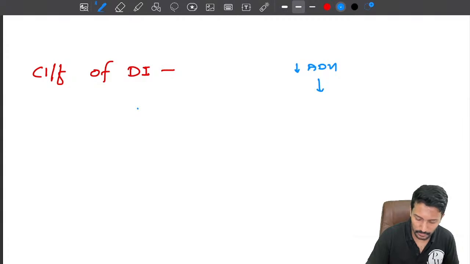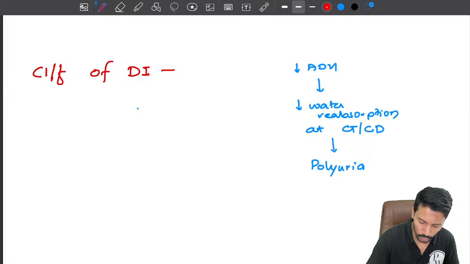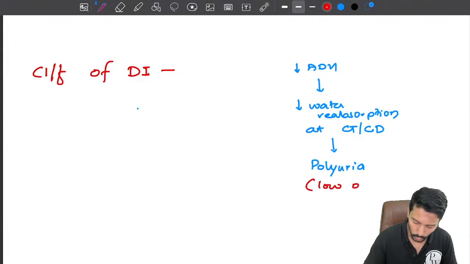So that means there is decreased water reabsorption at the kidney, at the collecting tubules and collecting ducts, and that will result in polyuria. Remember, in this polyuria we are only losing water, no electrolytes, so this will have low osmolality, or dilute polyuria.